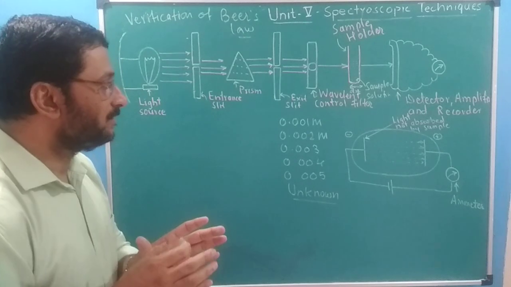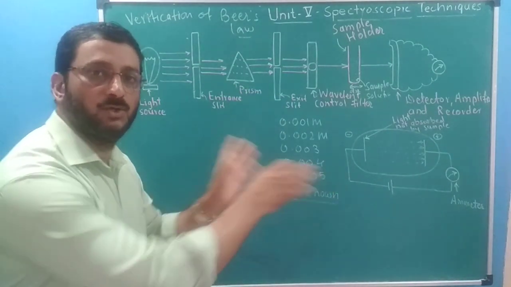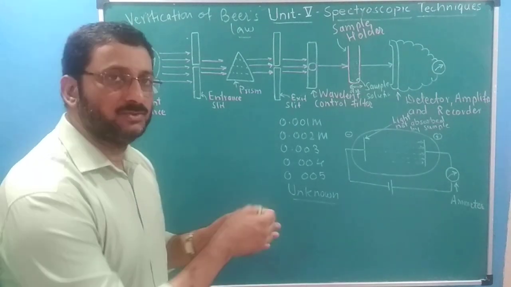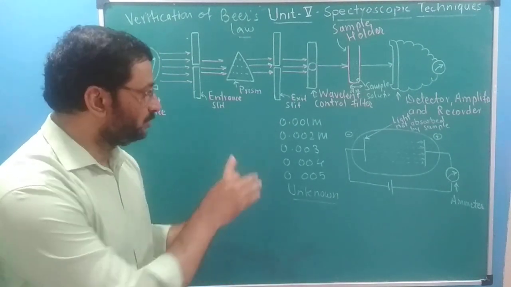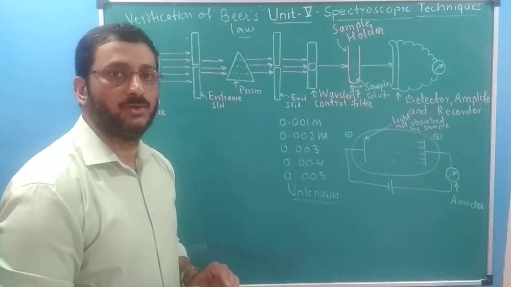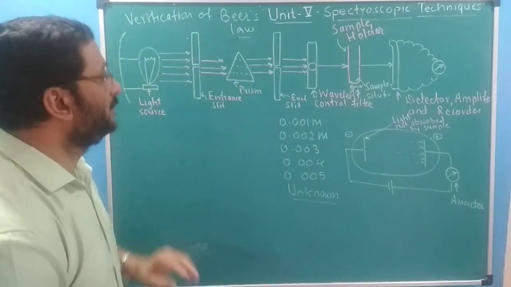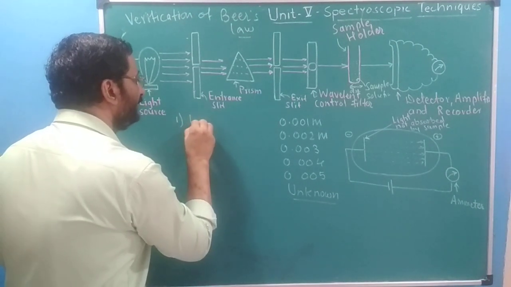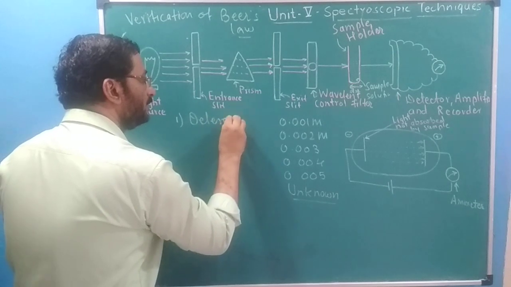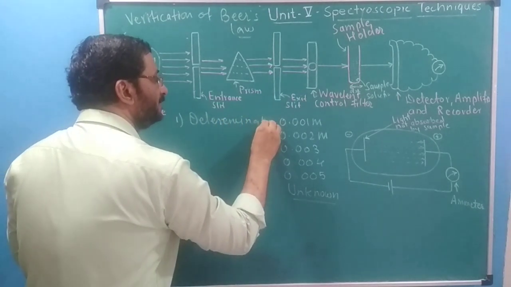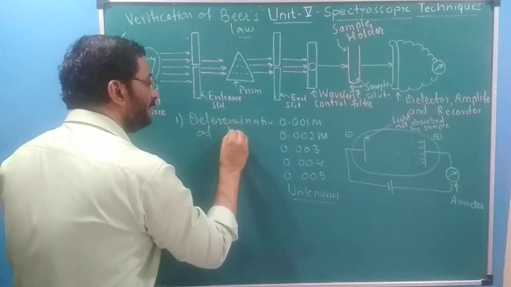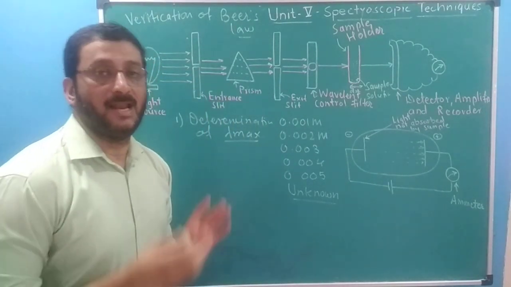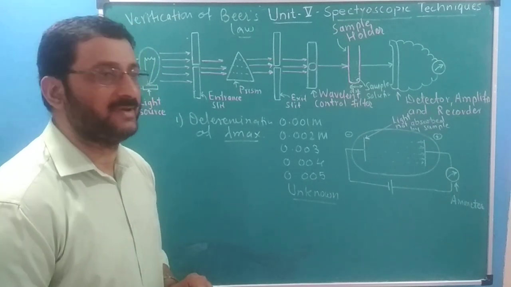So we are using these 5 solutions of copper sulfate. These solutions are already prepared and given to you. In the link I have provided, they have shown preparation of the solution. Suppose these solutions are prepared and directly given to you to verify the law. Fine. One part of the experiment is determination of lambda max, selection of lambda max, deciding lambda max. What is determination of lambda max?